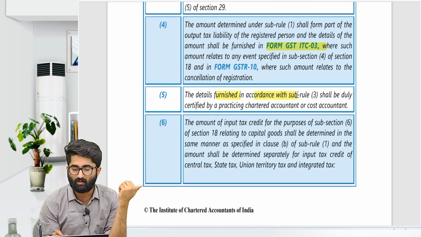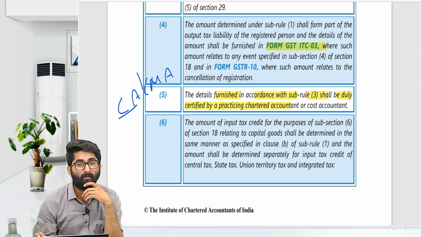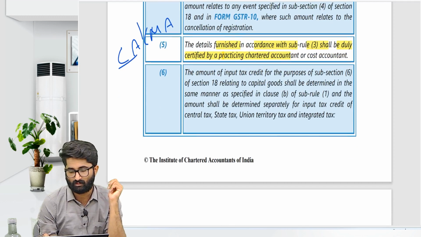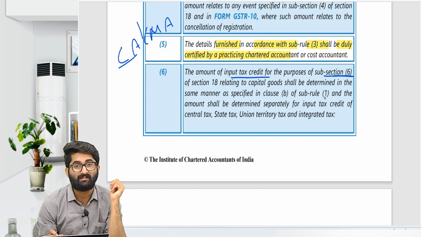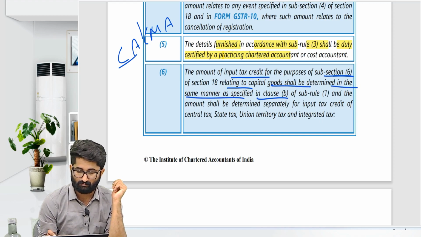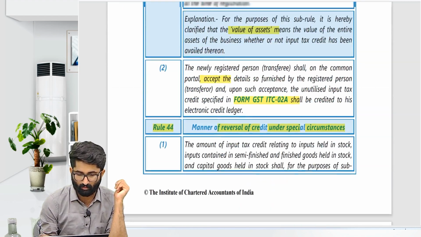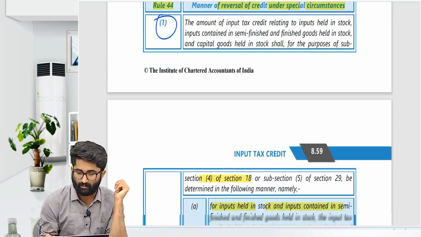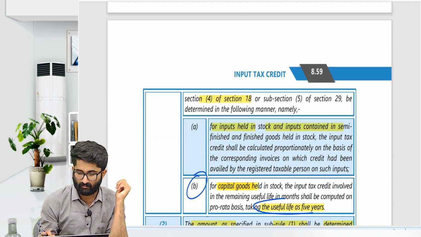The details furnished in accordance with rule 3 shall be duly certified by a practicing chartered accountant. So there should be a CA or CMA. Either one amongst them has to certify. And the amount of input tax in capital goods for 18.6 relating to the capital goods shall be determined in the manner given in sub-rule 1B. See sub-rule 1B. What is B? Useful life, 60 months. You have to use the 60 month rule.